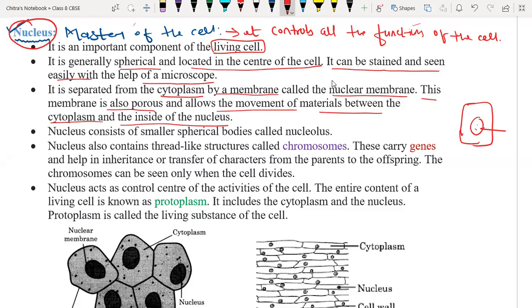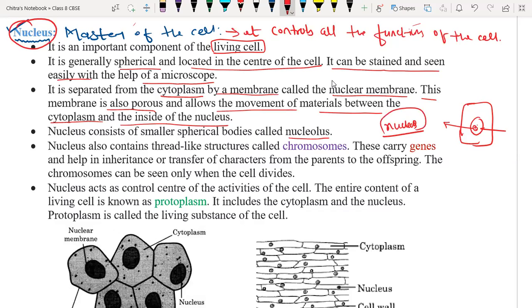Okay, so now we are going to discuss the next point. The nucleus consists of a small spherical body called the nucleolus. So inside the nucleus, we have a small spherical body, and that is called the nucleolus. Understood, everyone? So inside the nucleus, we have the spherical object called the nucleolus.